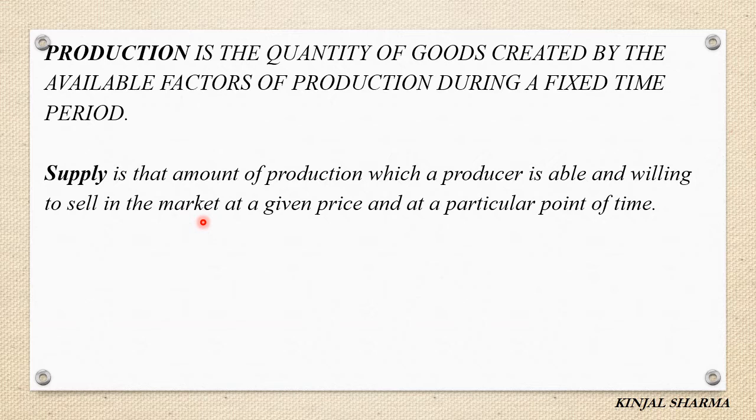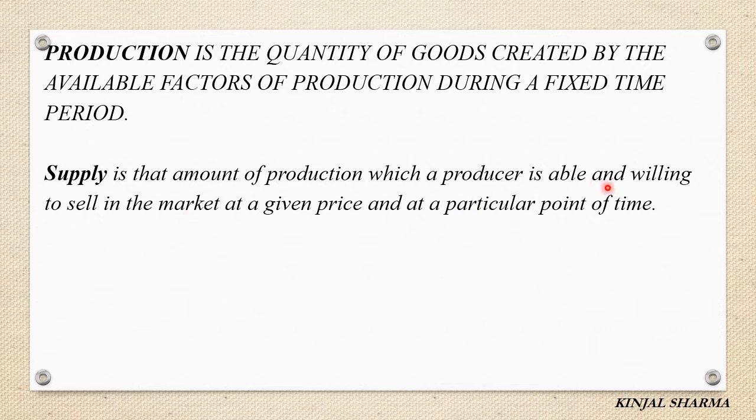Suppose he thinks the price is less now, so he does not want to sell. The goods which he has kept with him, we cannot call that supply, because at that particular price he does not want to sell his goods. In short, supply is that amount of production which a producer is able and willing to sell in the market.